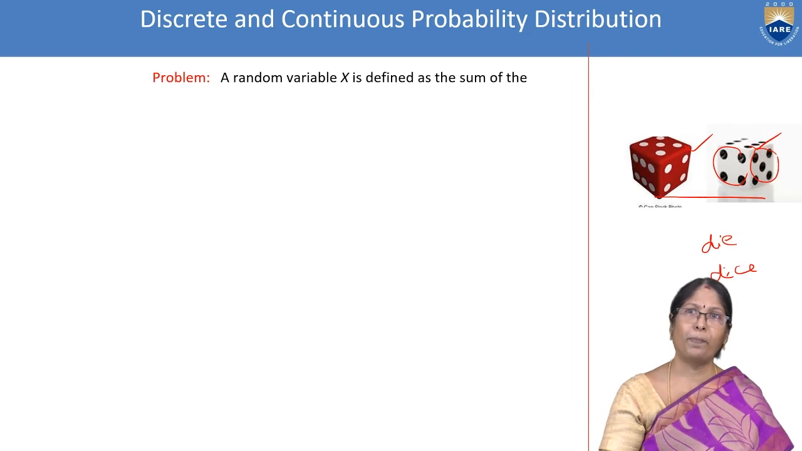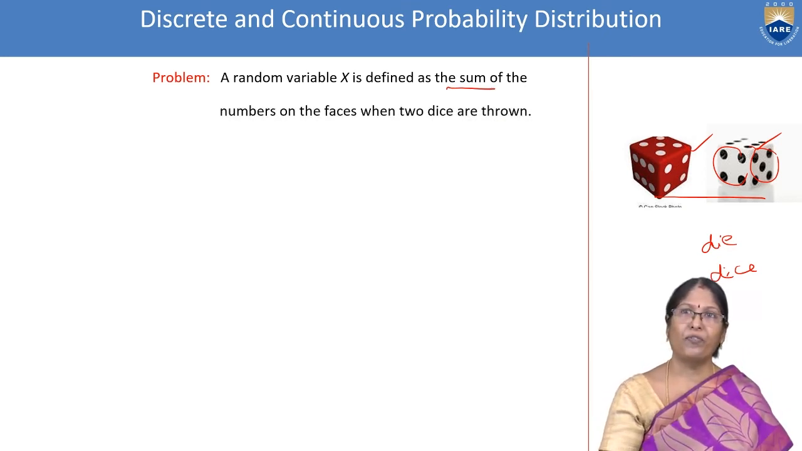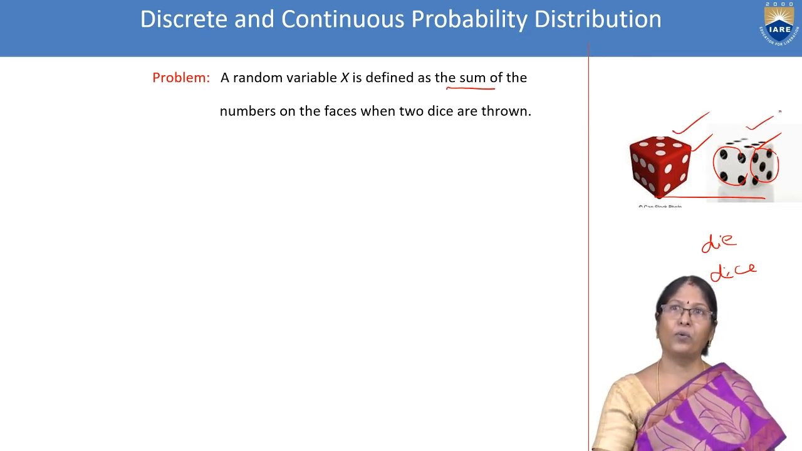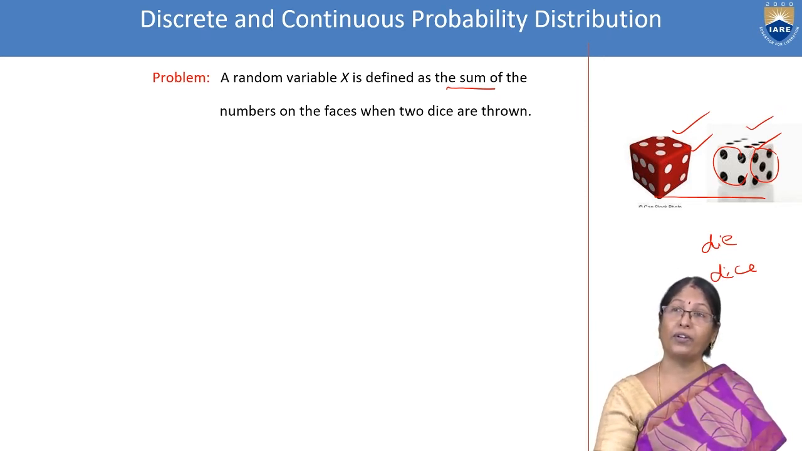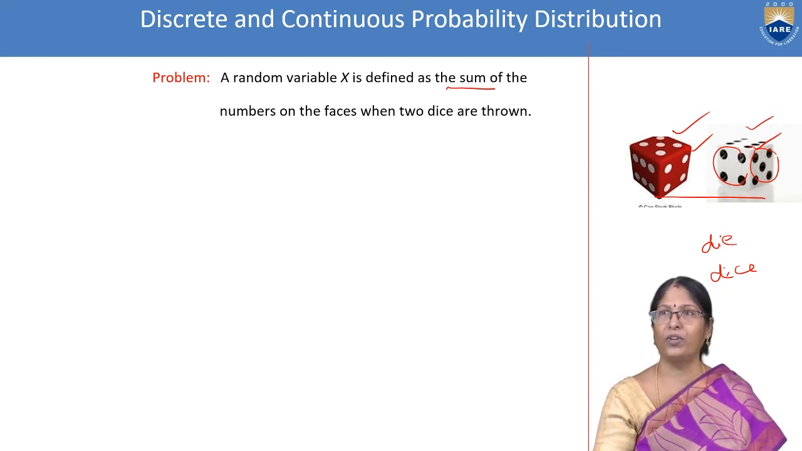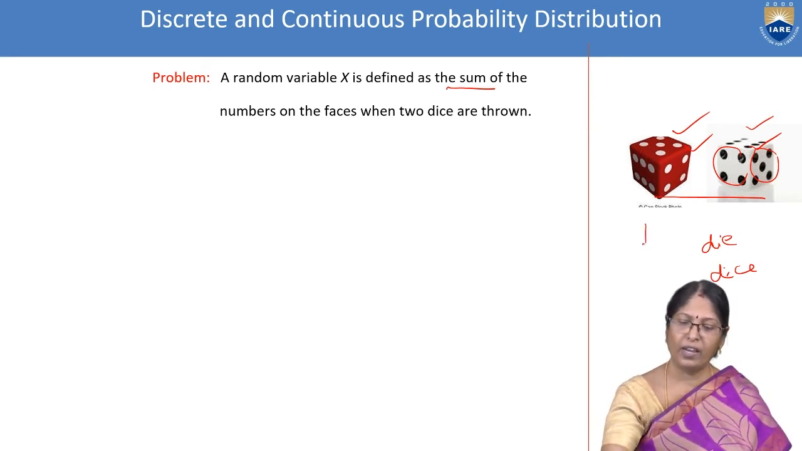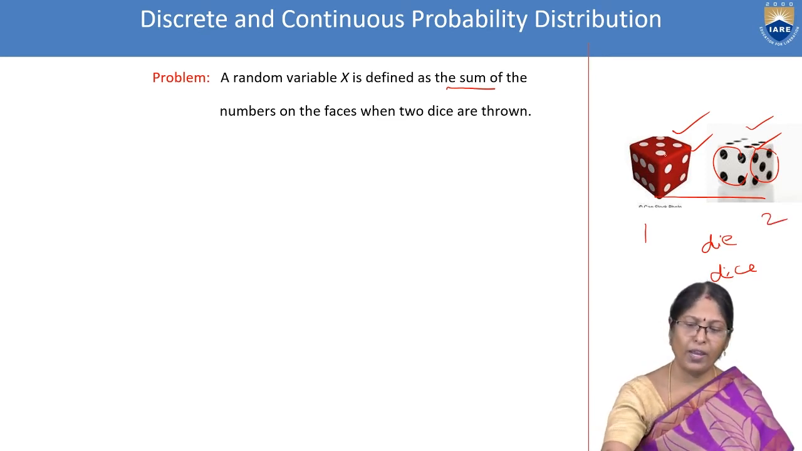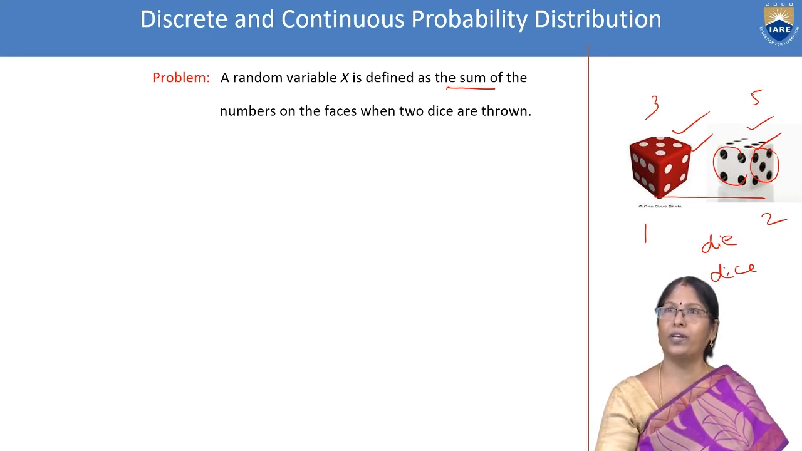A random variable capital X, which is defined as the sum, addition, of numbers on the faces when 2 dice are thrown. So we have our 2 dice, we are going to throw them. It's not giving a gap, 1 die throwing, after 10 minutes another die. No, at a time we are going to throw the 2 dice. Suppose these 2 dice I am throwing, here I will be getting 1, here I will get 2. Maybe here I will get 3, here I will get 5.